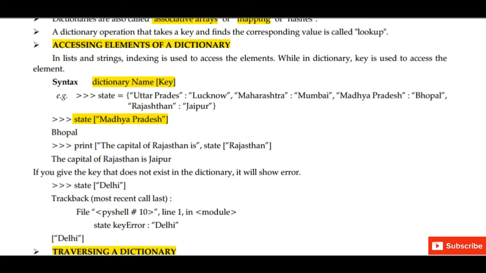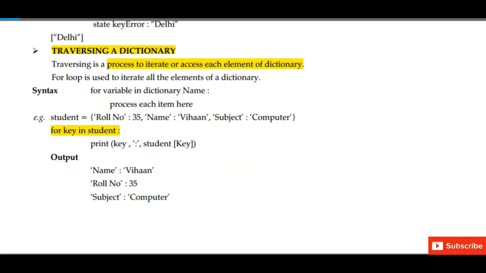Next topic, traversing a dictionary. Traversing is a process to iterate or access each element of dictionary, to move from one element to another element, or if we want to find any element of the dictionary, that is called traversing. For loop is used to iterate all elements of a dictionary.